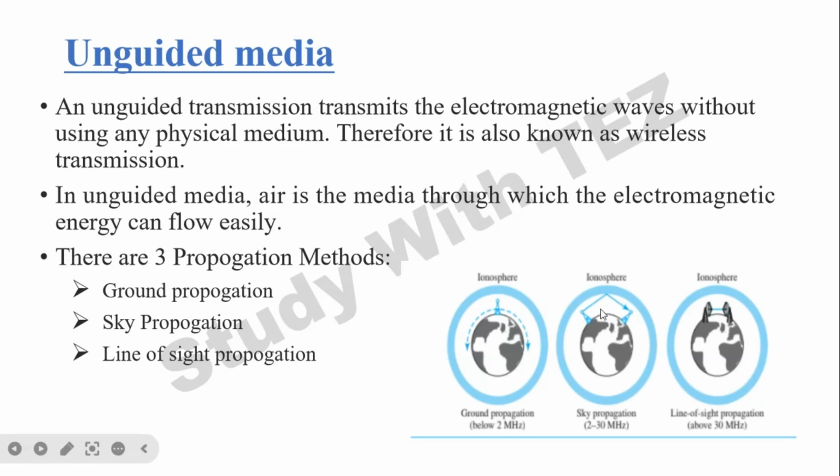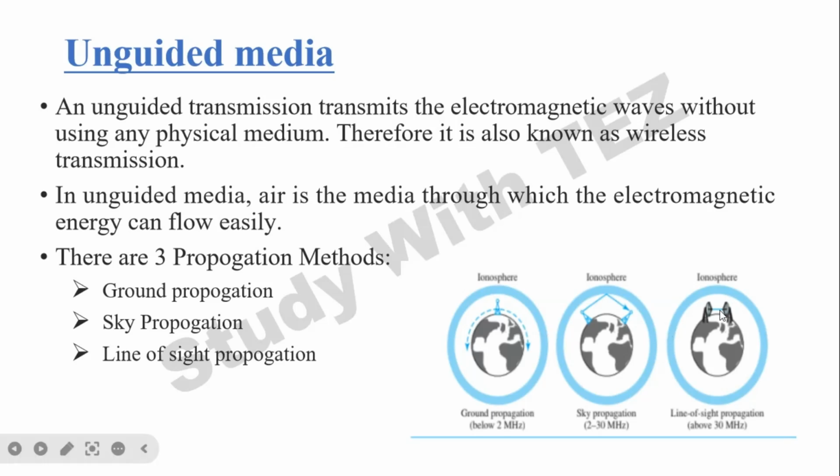Next is sky propagation. Here, these are high frequency radio waves. It radiates upward into the ionosphere and reflects back to Earth. These cover a greater distance even with low output power.